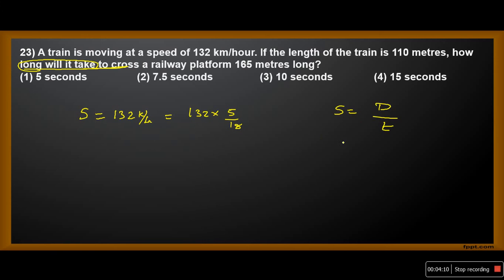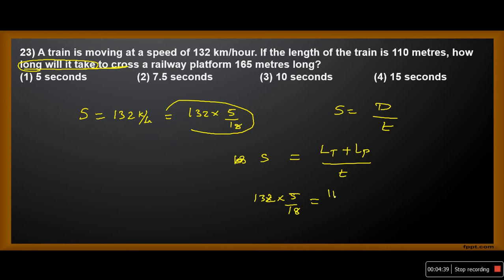So the distance is the length of the train plus the length of the platform, because it is crossing its own length as well as the length of the platform. So the distance traveled is the length of the train plus the length of the platform, divided by time t. This is the speed. So 132 into 5 by 18 is equal to (110 plus 165) by t.